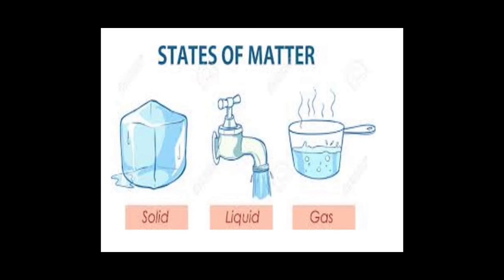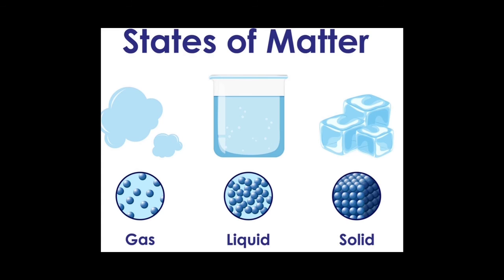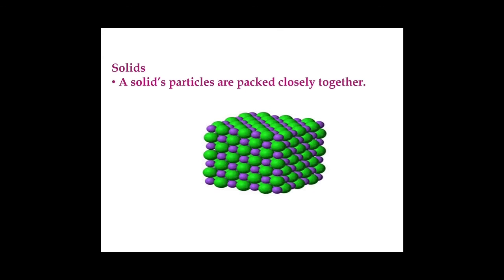States of matter. Matter exists in three different states: solid, liquid, and gas. First we discuss the characteristics of solids. In solids, particles are packed closely together.